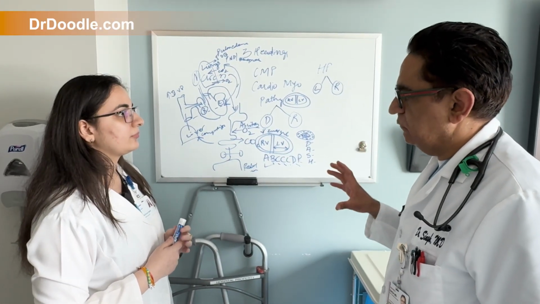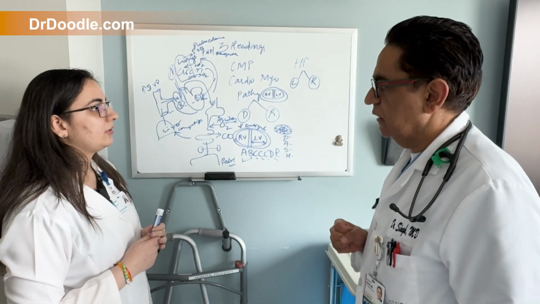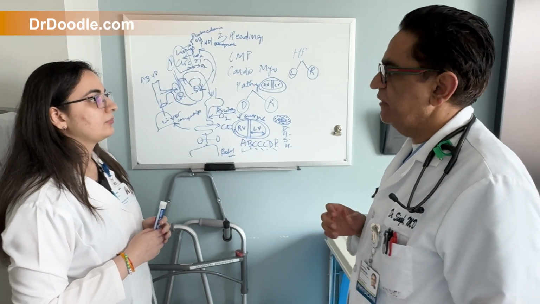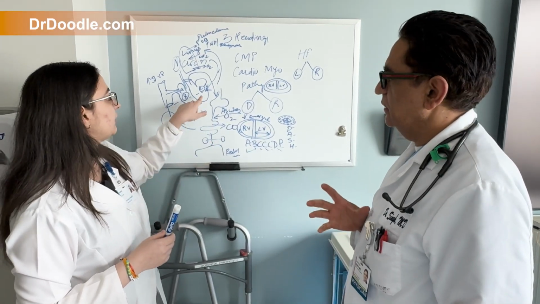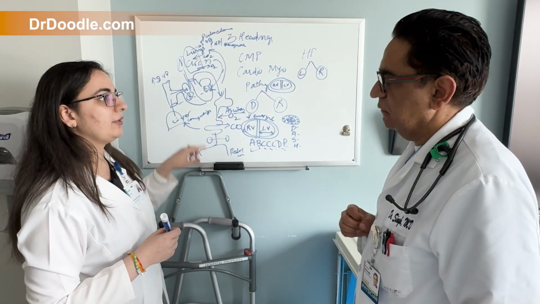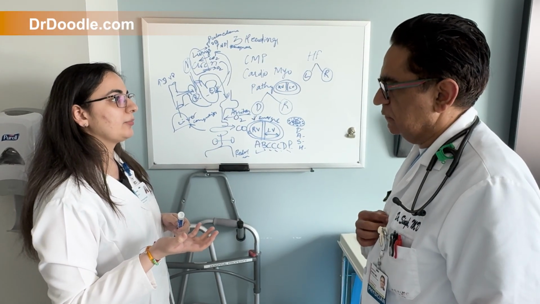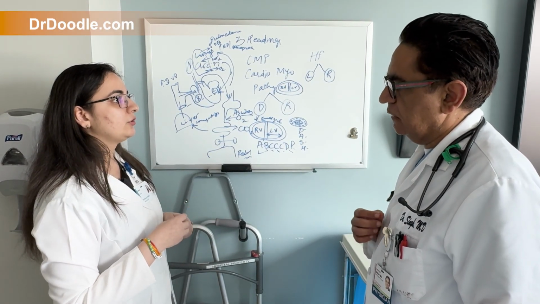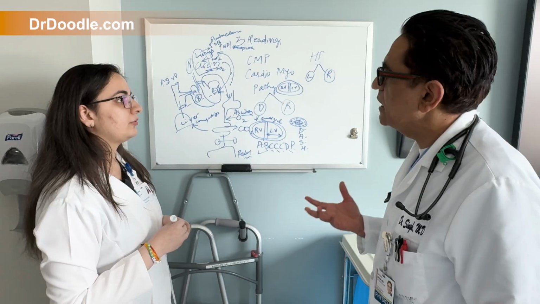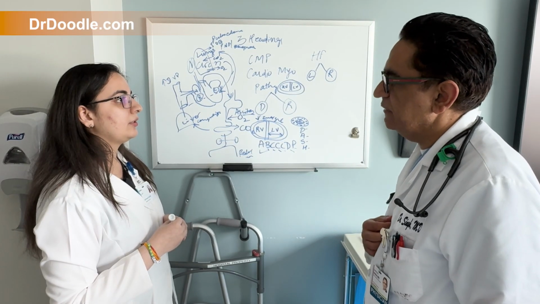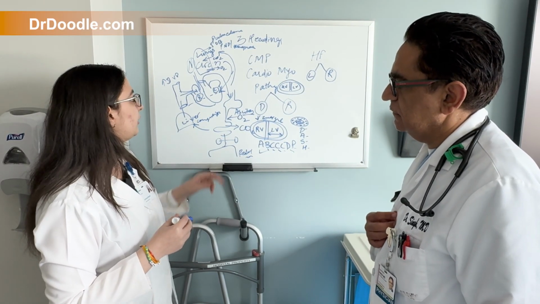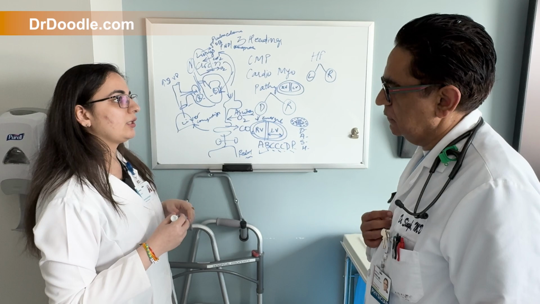So why do we give ACE inhibitors? Why do we give Entresto? Because of the left ventricular remodeling, to prevent that we give it, and there is a mortality benefit along with it. Okay. So that's why we give it. And how about Aldactone? Why do we give that? Aldosterone inhibitor, that also prevents the left ventricular remodeling.